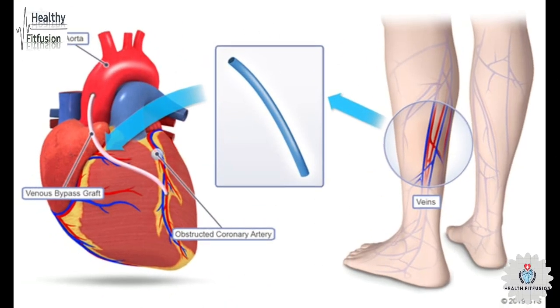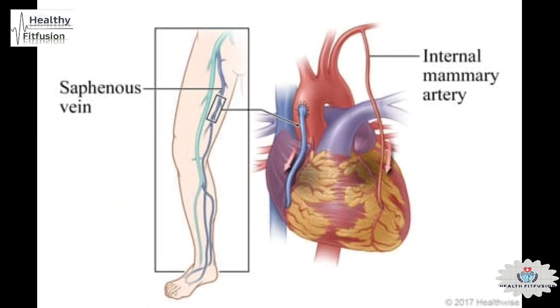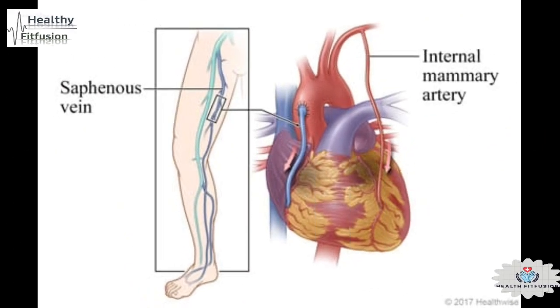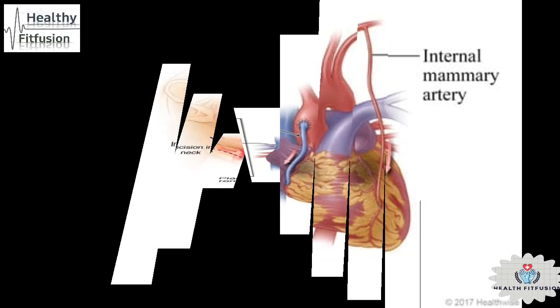Coronary artery bypass surgery. Coronary artery bypass grafting, also called heart bypass surgery, is a medical procedure to improve blood flow to the heart. It may be needed when the arteries supplying blood to the heart, called coronary arteries, are narrowed or blocked.